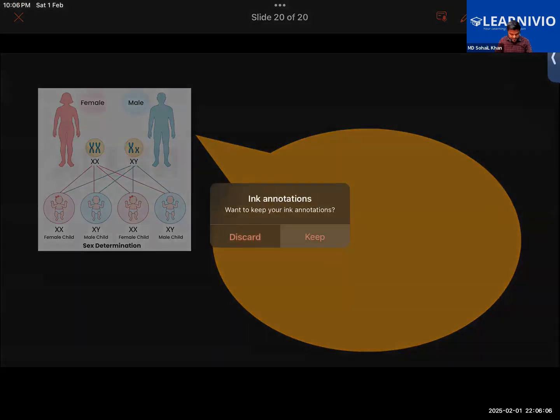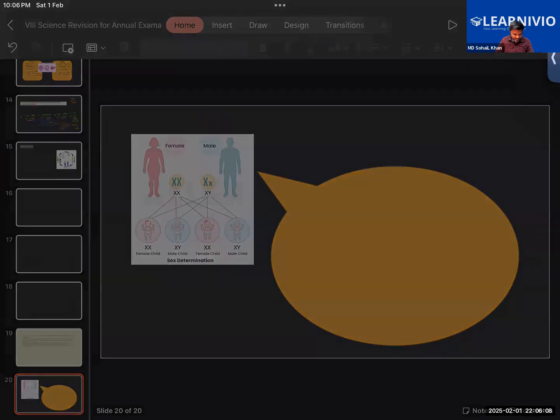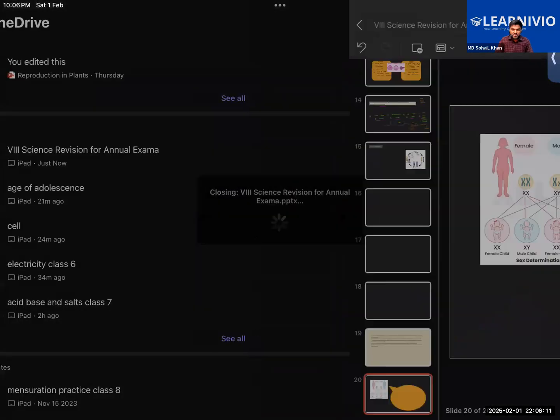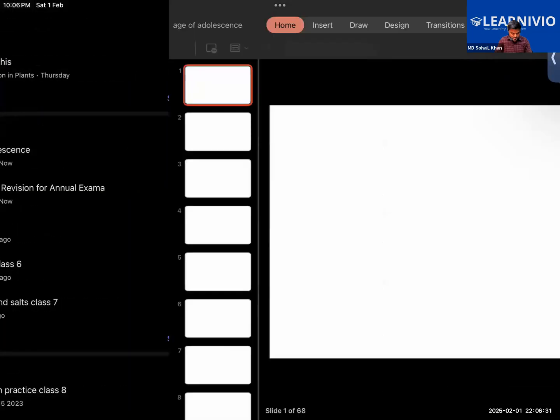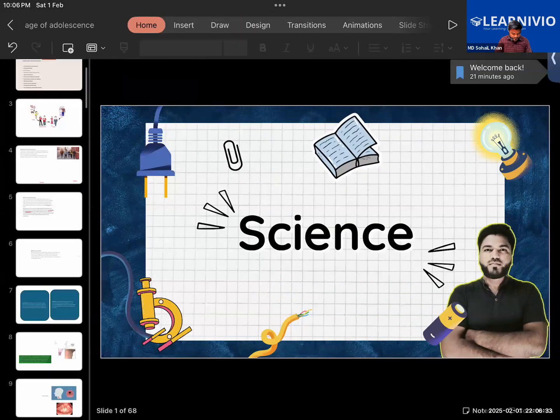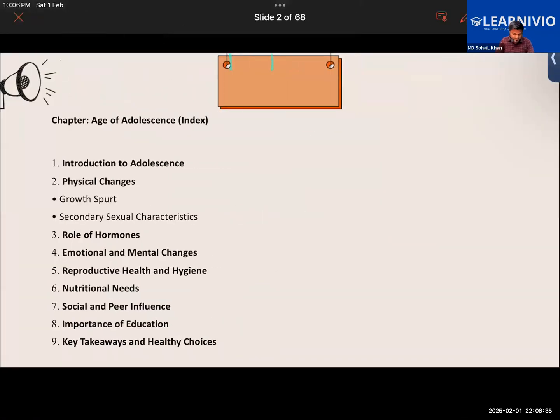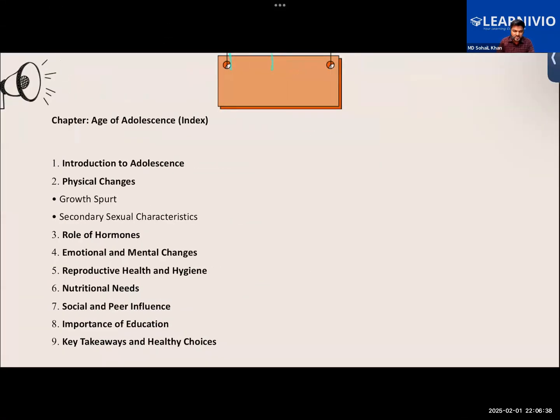Okay, let's continue with this chapter then. We have done the revision. There were a few more topics, and these were only a few questions. In the upcoming classes, I'll be taking many more questions, like the full height calculation type questions and many more things regarding the hormones secreted by other glands in the body, like the thyroid gland, pineal gland, etc. These were the general topics that we have discussed in the chapter Age of Adolescence.